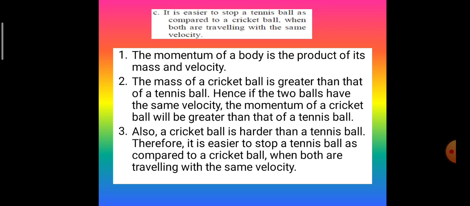It is easier to stop a tennis ball as compared to a cricket ball when both are traveling with the same velocity. The momentum of a body is the product of its mass and velocity. The mass of a cricket ball is greater than that of a tennis ball. Hence, if the two balls have the same velocity, the momentum of a cricket ball will be greater than that of a tennis ball. Also, a cricket ball is harder than a tennis ball. Therefore, it is easier to stop a tennis ball as compared to a cricket ball when both are traveling with the same velocity.